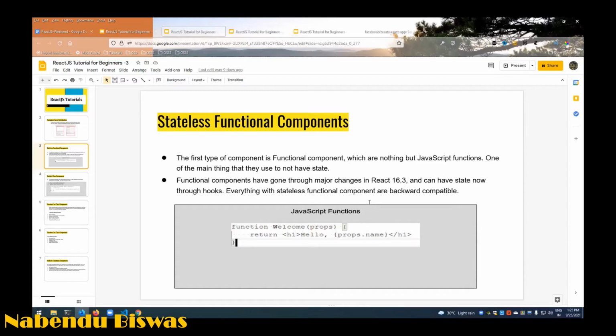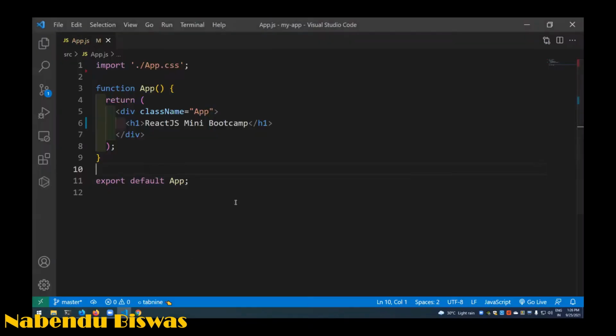So in mid 2018 they released it. It takes some time to get it. So there are some concepts in React, like state, which we are going to learn. That was not there earlier in functional components. Functional components are simple JavaScript functions, nothing more than that. Simple JavaScript functions. See, this is also a functional component.